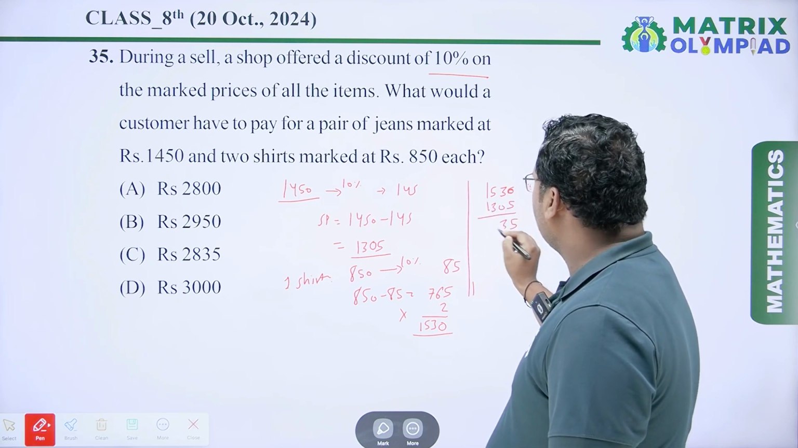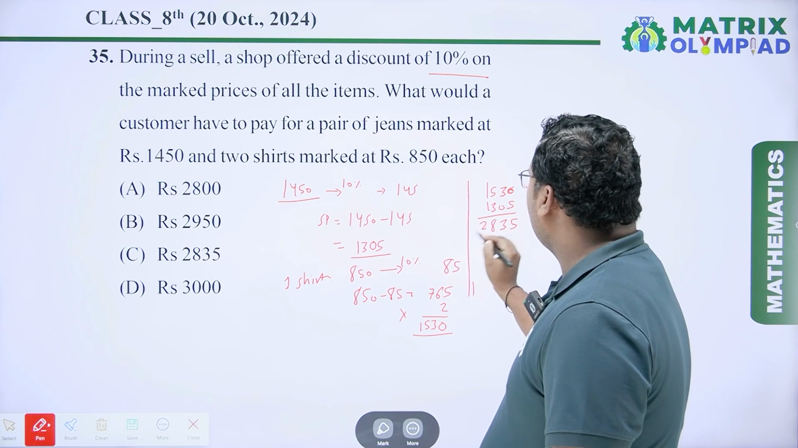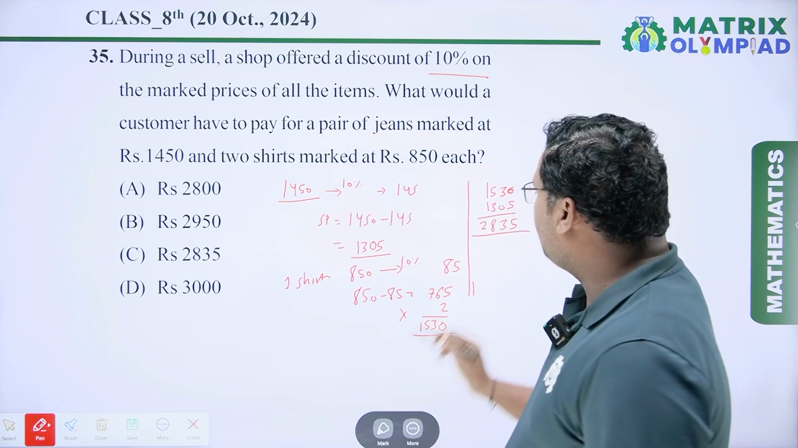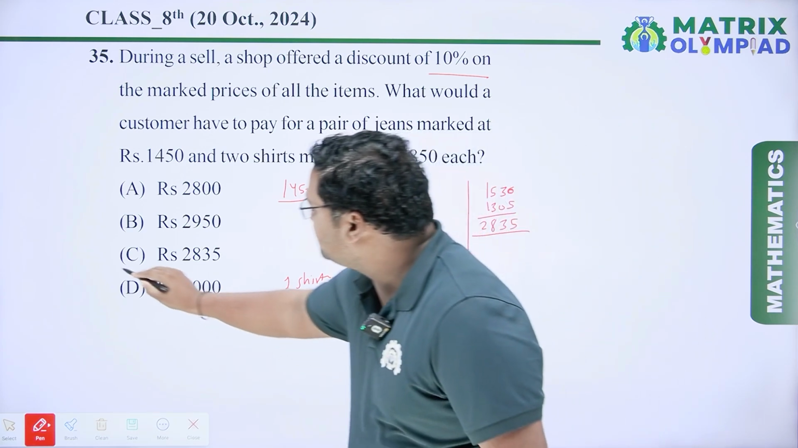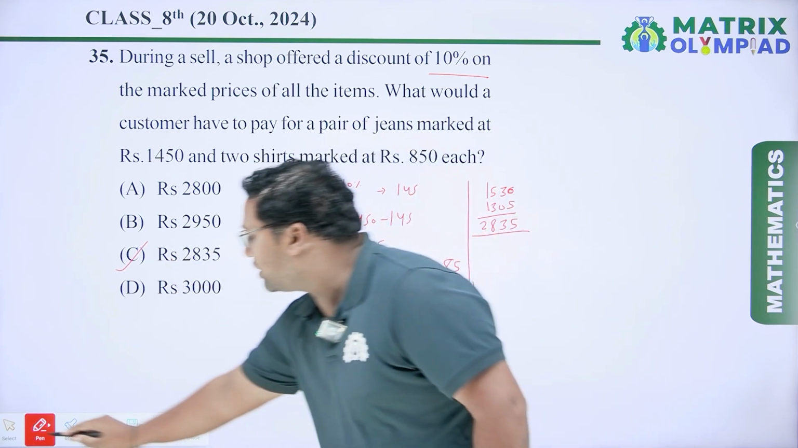So 5 plus 3 is 8 and 1 plus 1 is 2. So the total price is 2835, which is option C. Now coming to the next question.